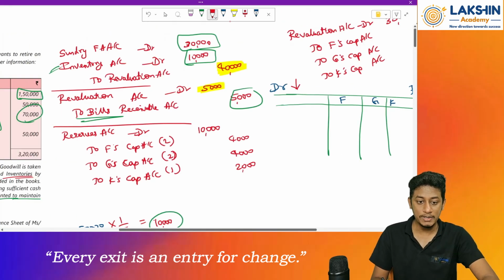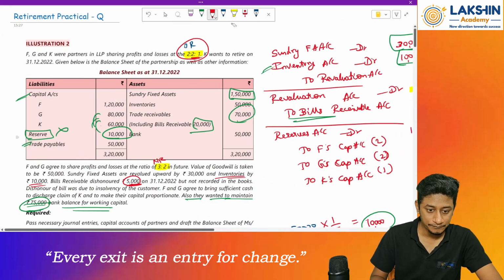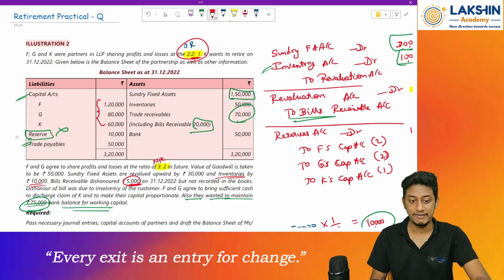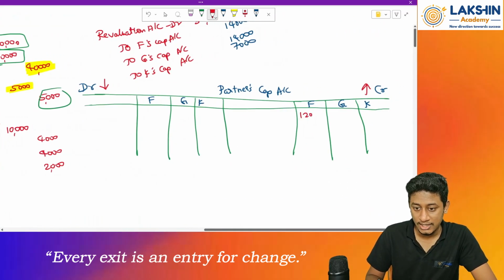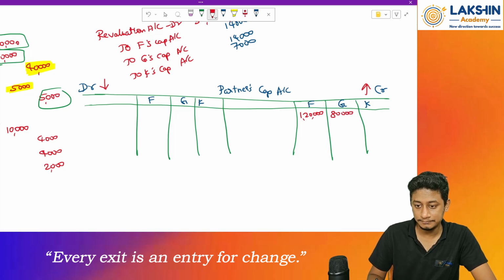So now opening balance of capital, how much? I'll just erase this. Okay, so these are the opening balance of capital: 1,20,000, 80,000, and at the end 60,000. This is called as what?